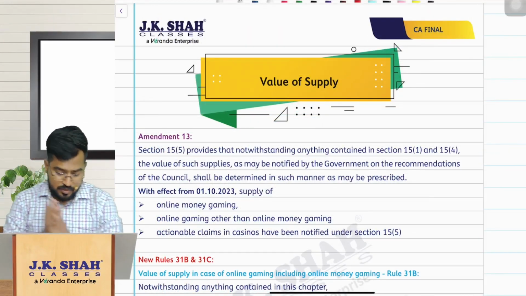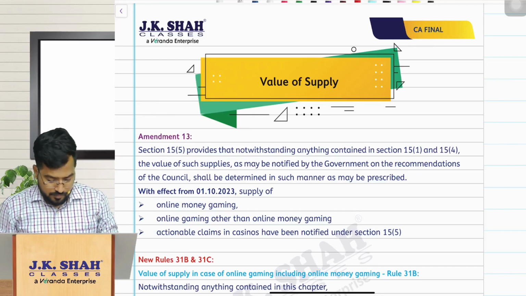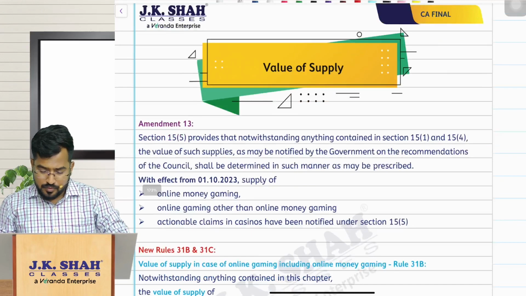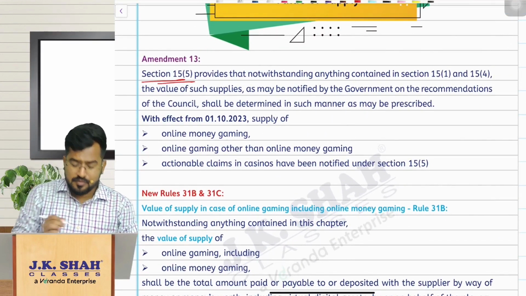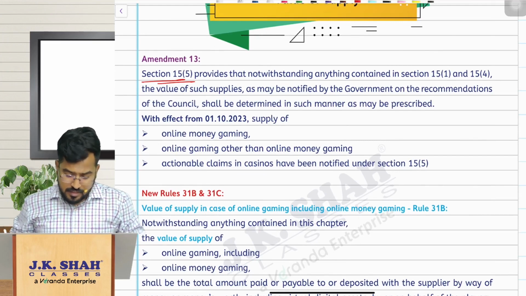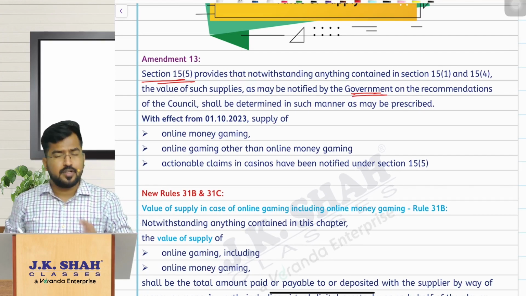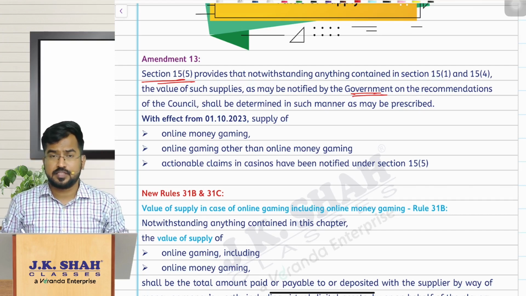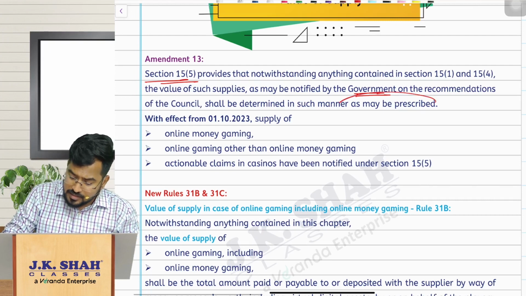So friends, coming to the next amendment, amendment number 13, from the chapter value of supply. See, if you remember section 15 value of supply, section 15 subsection 5 of the CGST Act 2017 provides a power to the government to notify any transaction where it can determine the value of supply as may be prescribed.